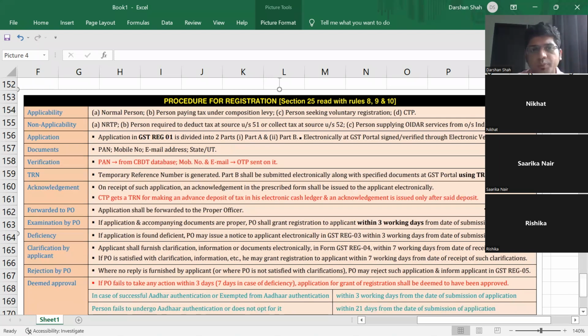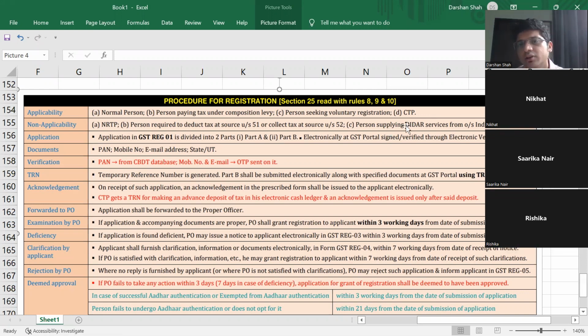It is not applicable to persons who deduct tax at source, TDS, and not applicable to persons supplying OIDAR, online information, data access and retrieval services. So this entire chart is only applicable to normal dealers, composition scheme dealers, people who want to voluntarily register, and casual taxable persons.